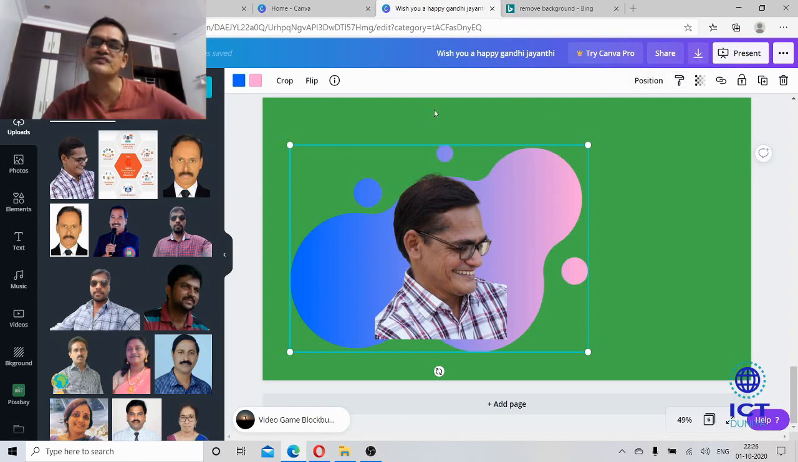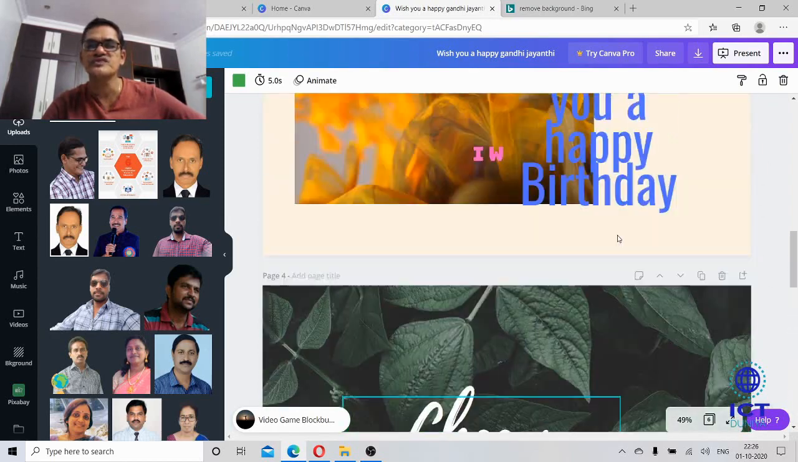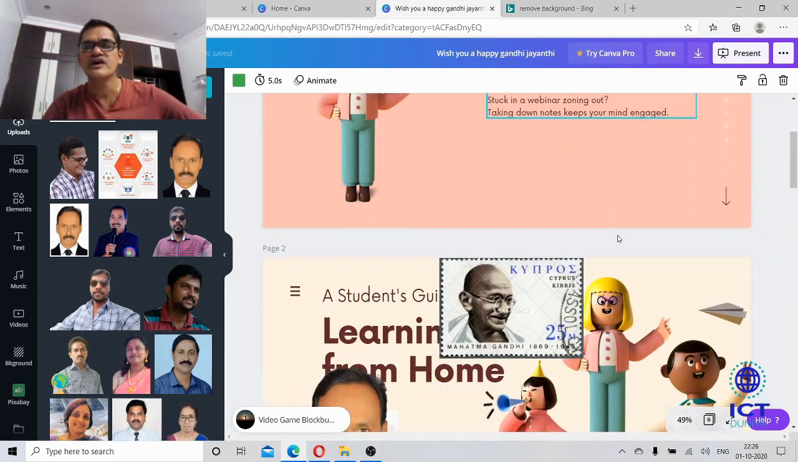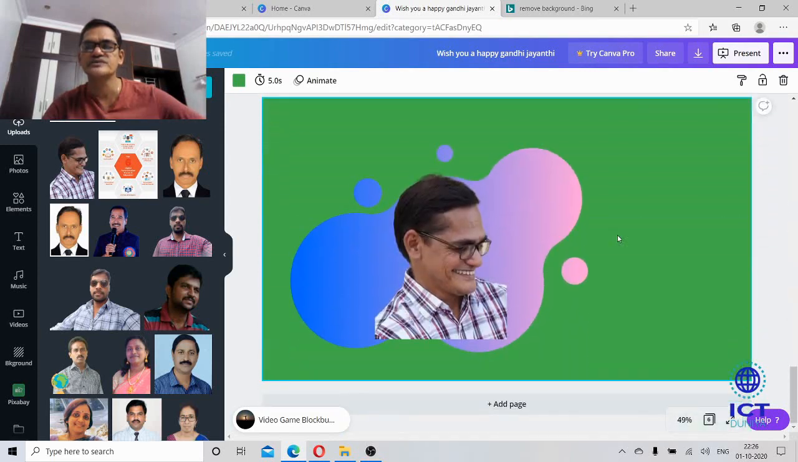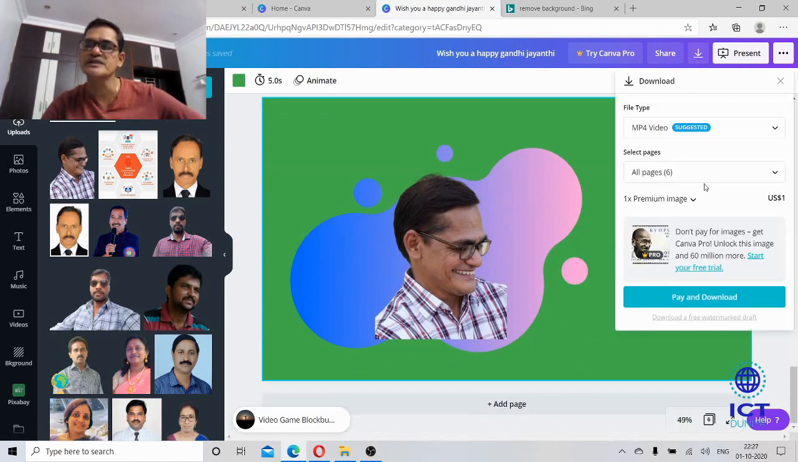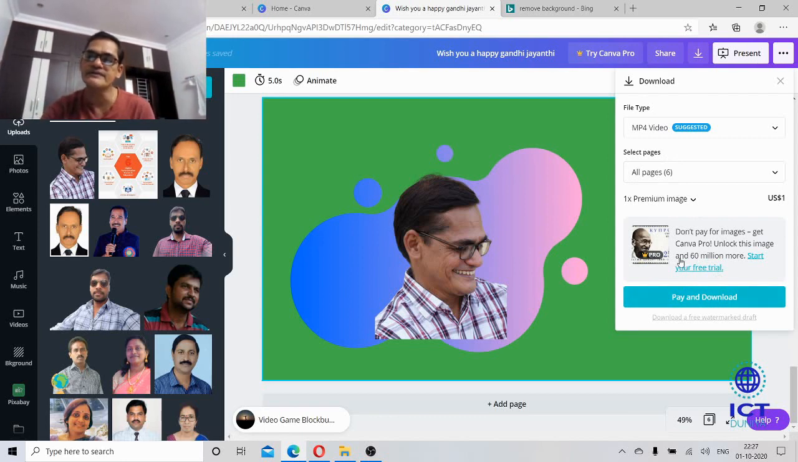And now finally I'll show you how to download this. We have a number of slides here. See here, 1 2 3 4 5 6 slides. Simply click on download, the down arrow mark. If you click on this, you could see all these things. We cannot download this because here we have a premium one, the image of Gandhiji. So we need to remove that. If we remove that, we can download.